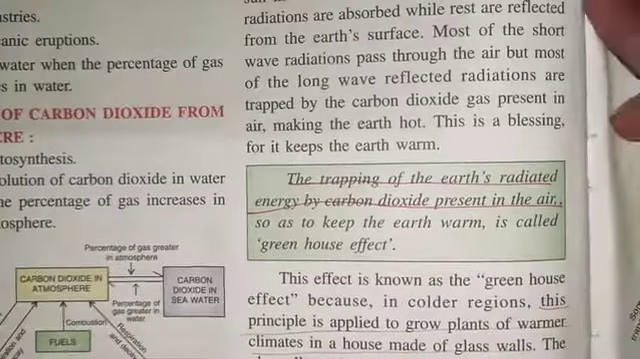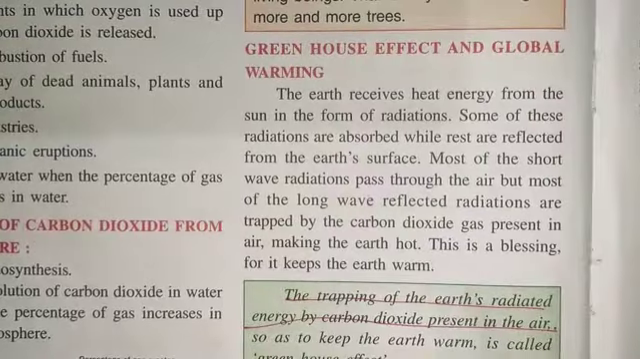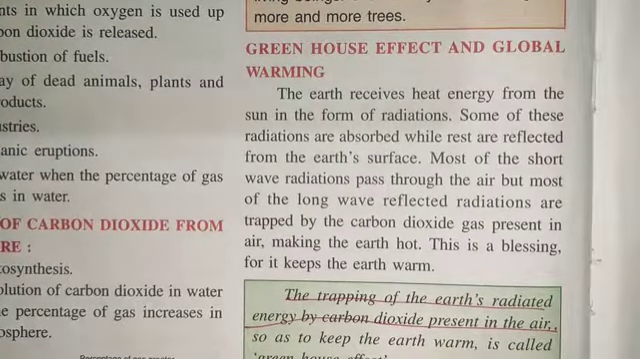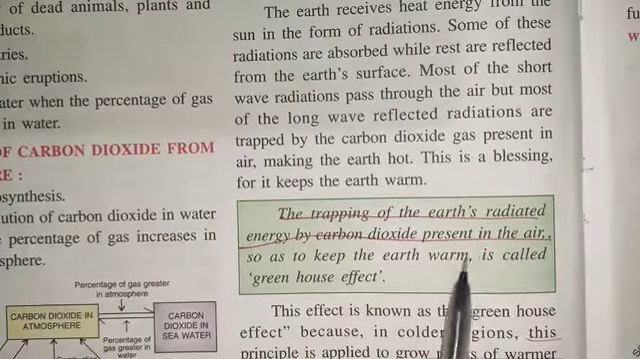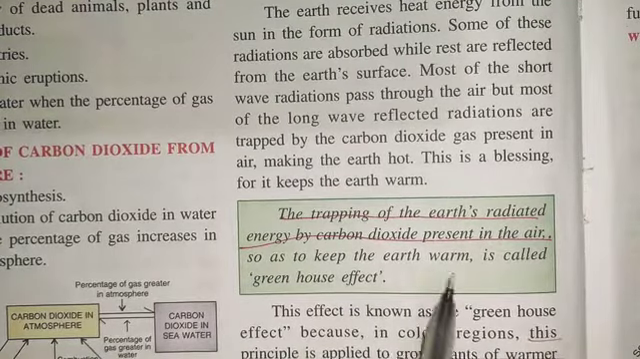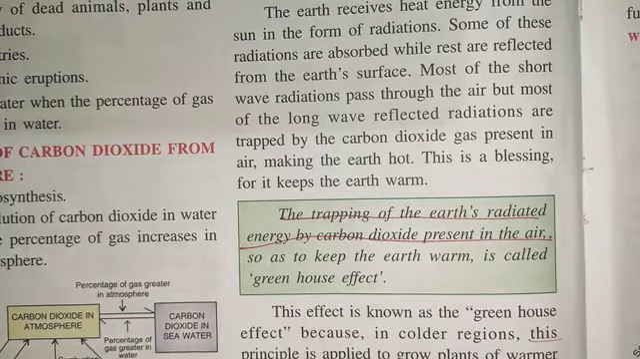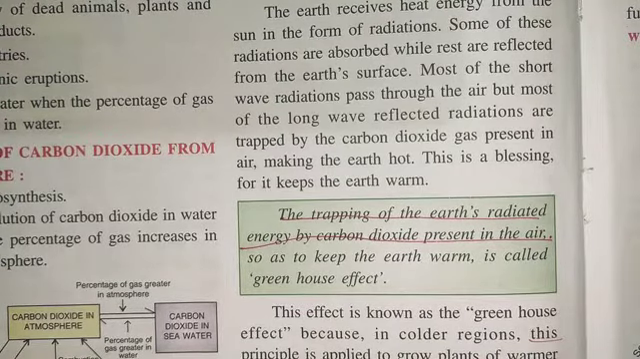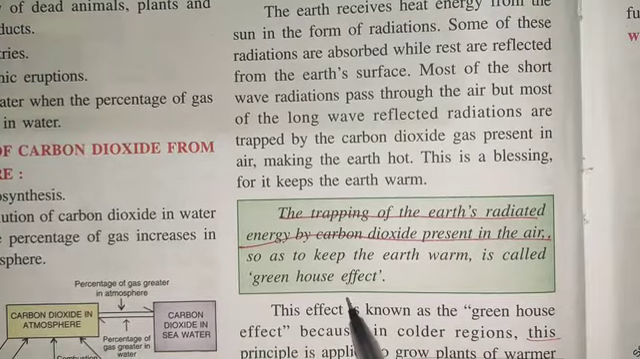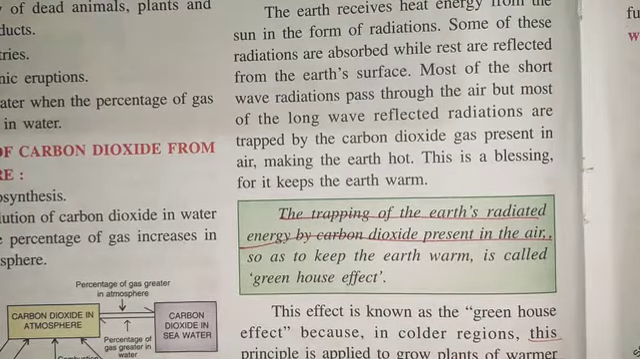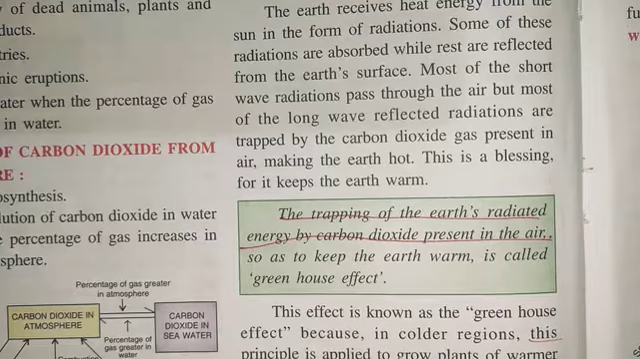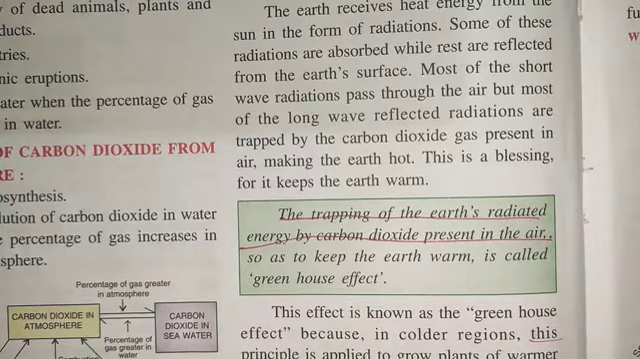The greenhouse effect and global warming. We all know that the trapping of Earth's radiated energy by carbon dioxide present in the air so as to keep the Earth warm is called the greenhouse effect, and for the survival of life in any form on the Earth, this greenhouse effect is necessary. If this effect were not present on the Earth's surface, the normal temperature of Earth would be minus 18 degrees Celsius. And at this low temperature, no one will survive.